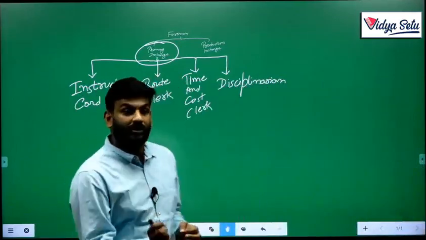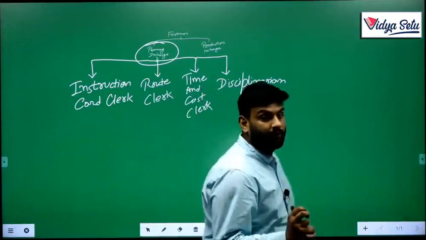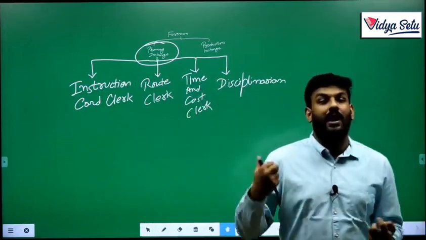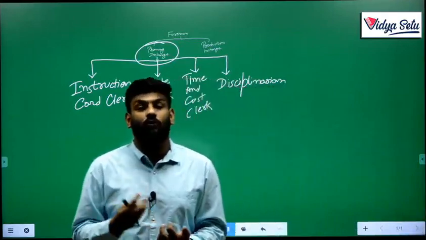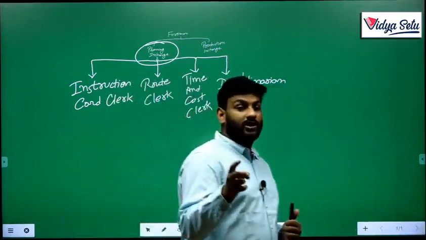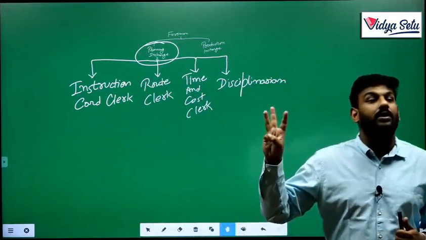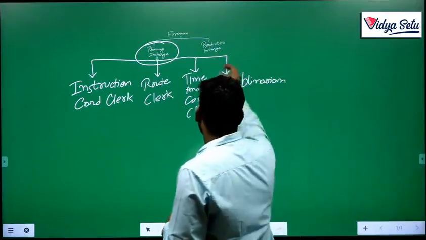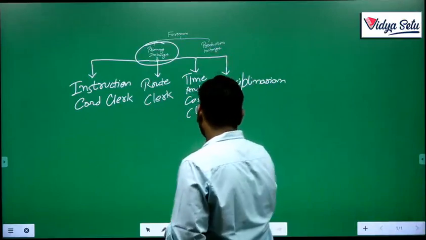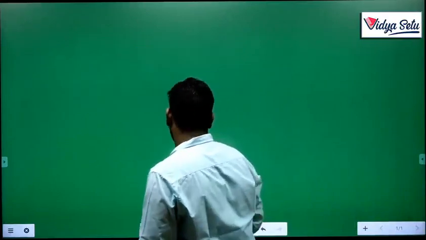In case of functional manager or foremanship, we have to divide it into two parts, planning and production in charge. In case of planning in charge, we have divided it into four parts: instruction card clerk, route clerk, time and cost clerk, and disciplinarian. Now let's take our other in charge, that is production in charge.